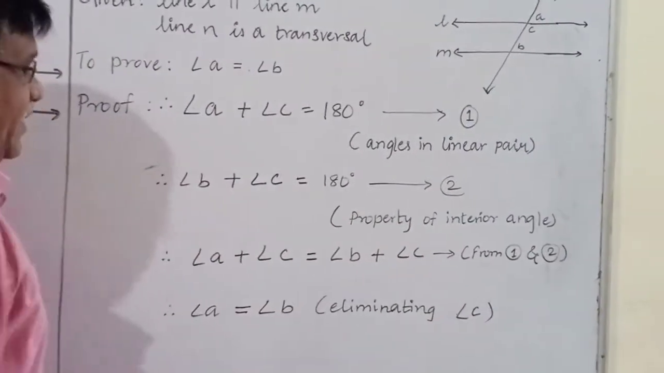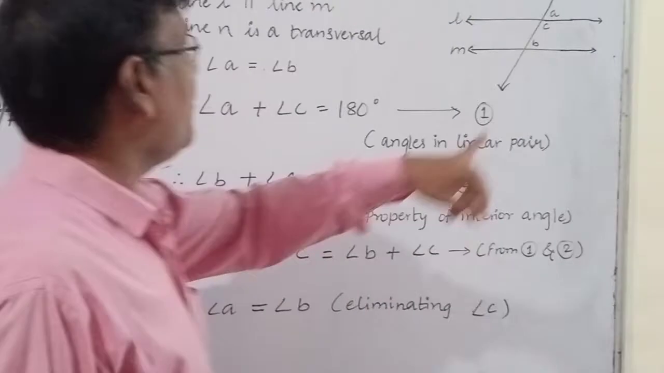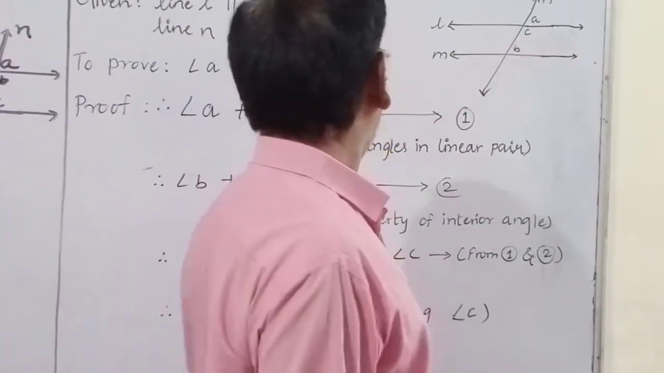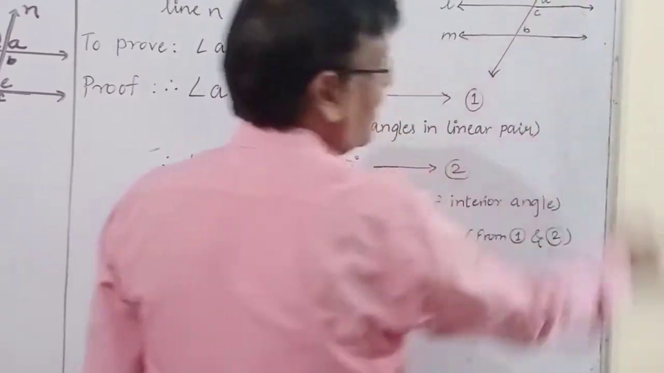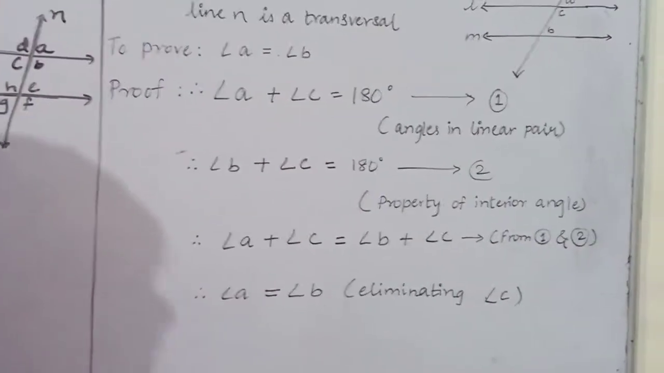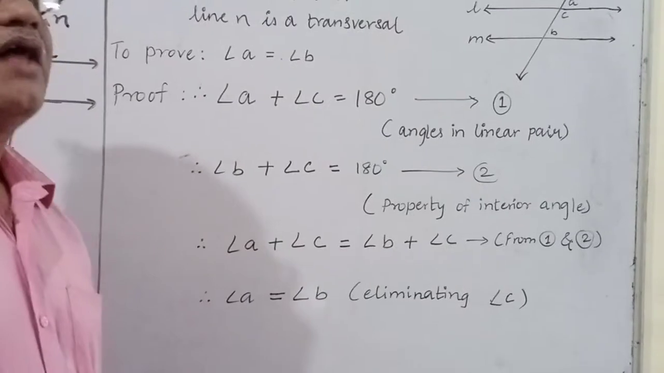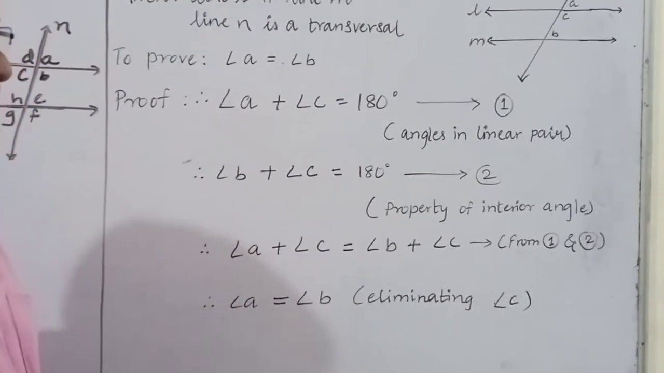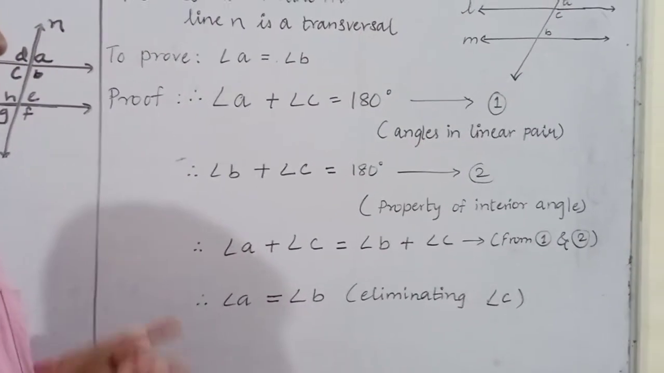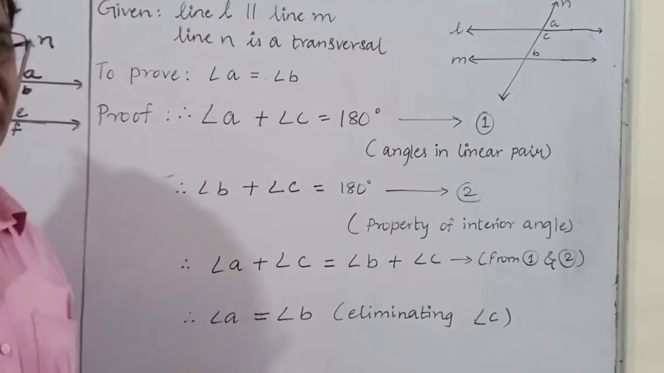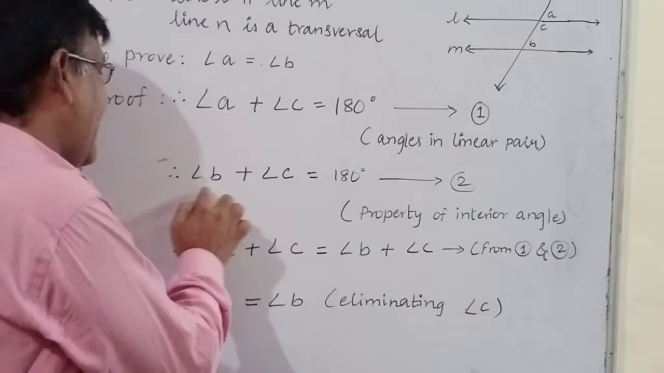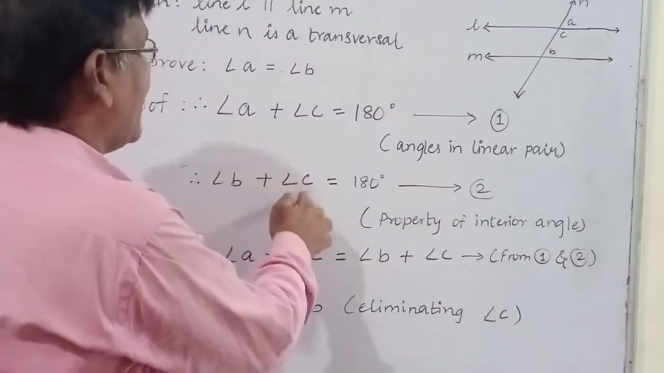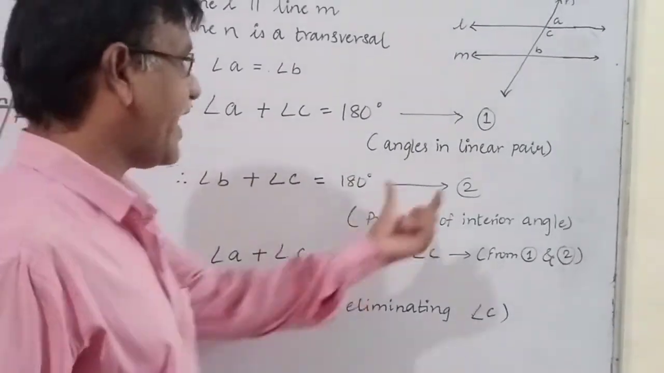Now second, see same thing here, angle B and angle C. Angle B and angle C, they are interior angles. And when two parallel lines are there, the angles formed by a transversal of two parallel lines, the pair of interior angles is always supplementary. Now this is angle B plus angle C is equal to 180. This is the second statement.